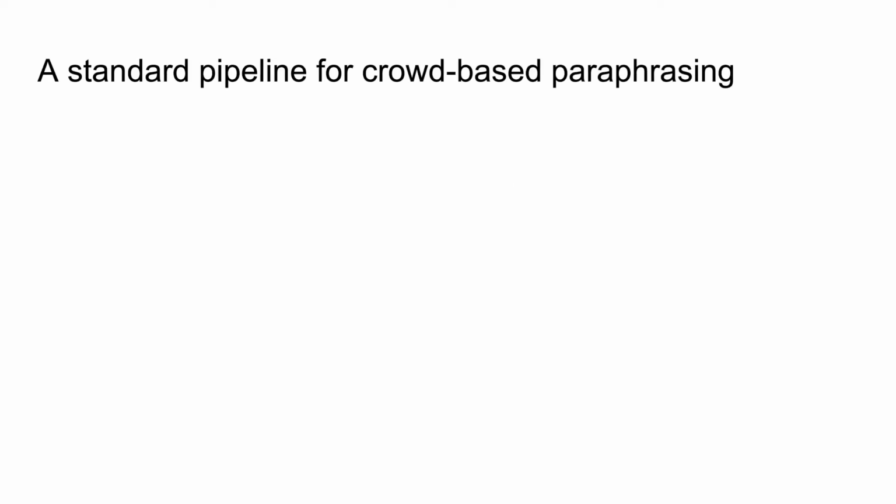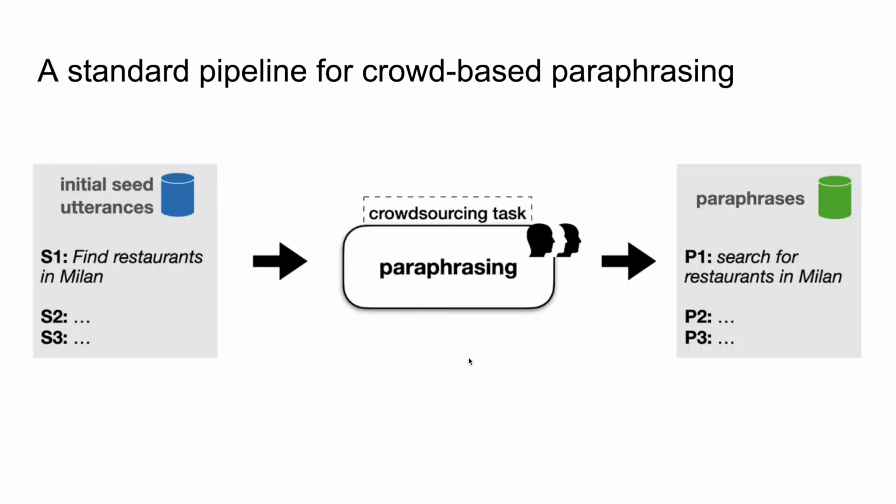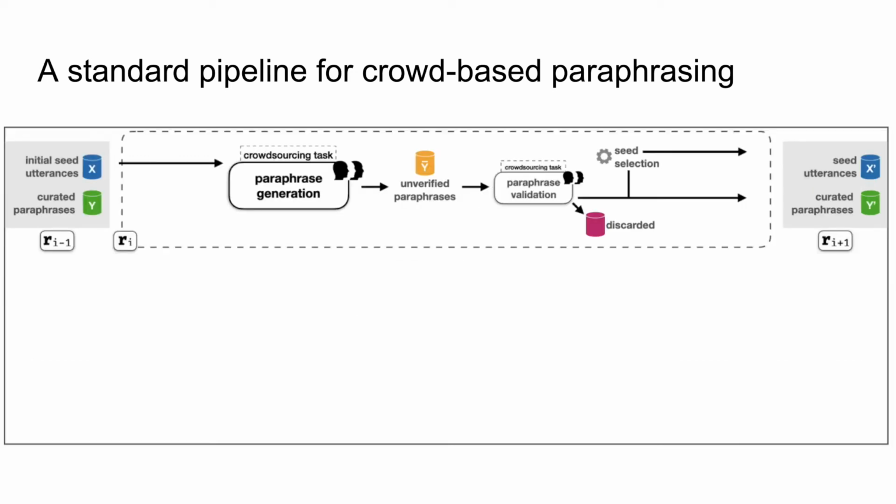A prominent approach to build datasets for training bots involves acquiring an initial set of seed utterances and then growing this set via crowdsourcing. Among the few contributions towards diversity, a prominent data collection framework involves turning crowd-based paraphrasing into an iterative multi-stage pipeline. Here, multiple rounds of paraphrasing are chained together. An initial set of seed utterances is uploaded into a crowdsourcing platform, and workers provide paraphrases for these. A second crowd then validates these paraphrases, and finally, a seed selection step determines the seed for the next round.